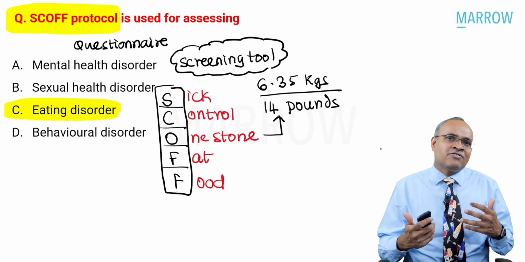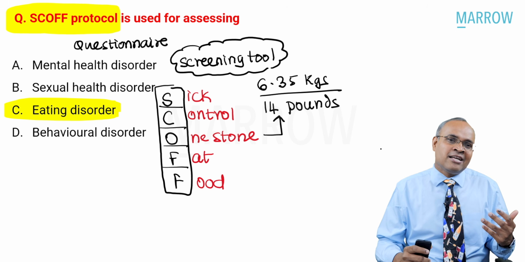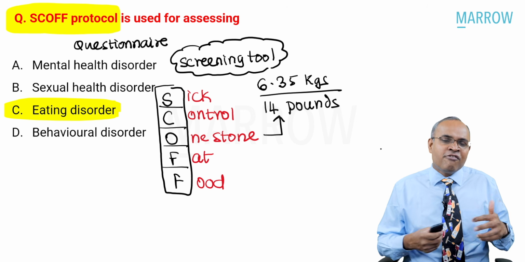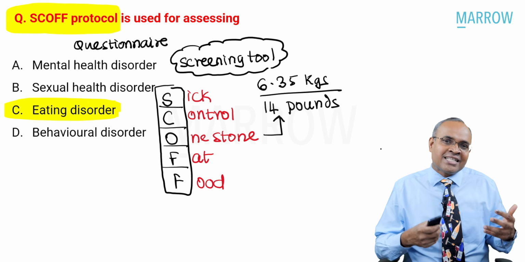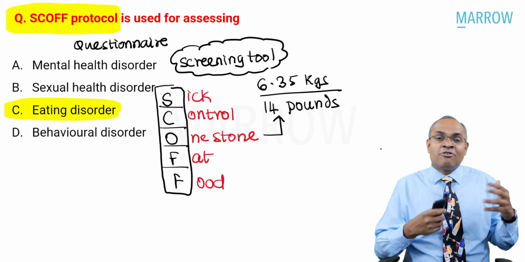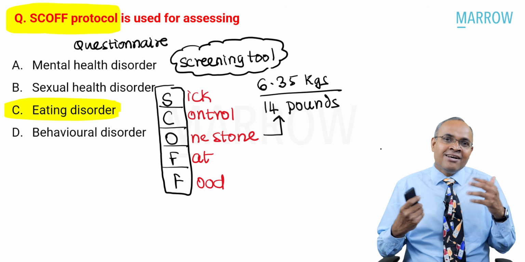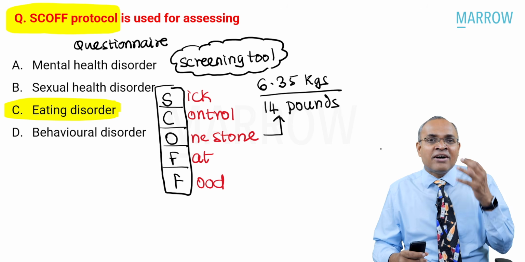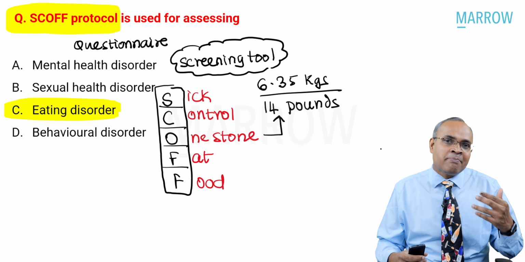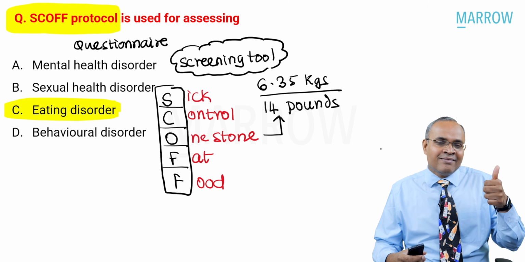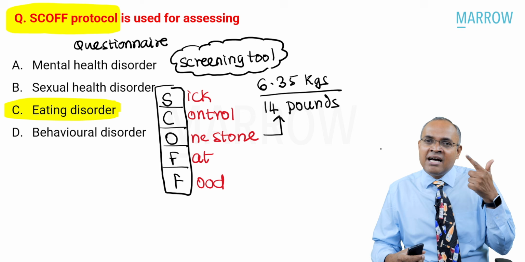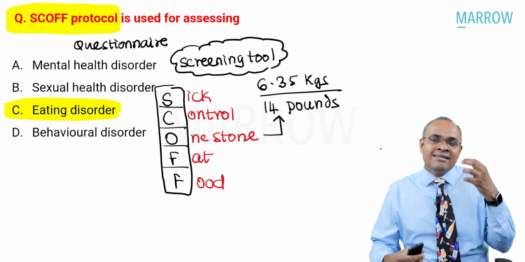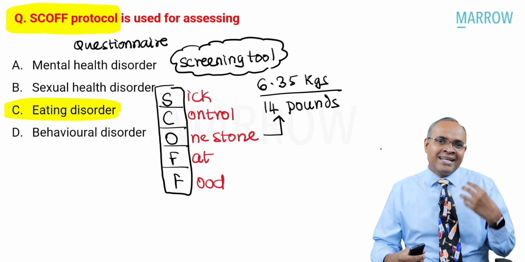Now, this is trying to assess for the body image distortions which can happen in eating disorders, right? Then the last screening question is, do you think food predominates your lifestyle and decisions today? Are you constantly worried about food intake, how much, what, why, all those things? If that is predominating, then maybe there is an eating disorder. So these are the 5 questions you should ask as a part of the SCOFF questionnaire: whether they are feeling very sick after eating too much, whether they have lost control, one stone of weight, then fatness, and then food predominating their lifestyle.